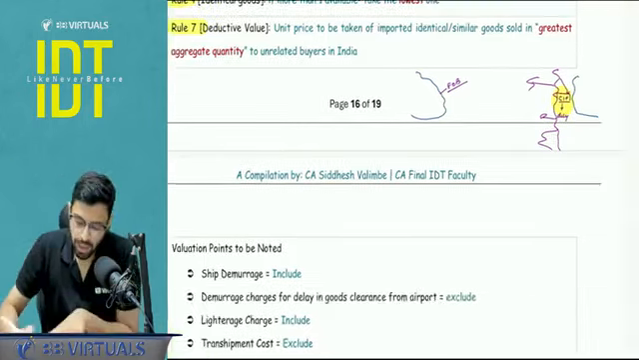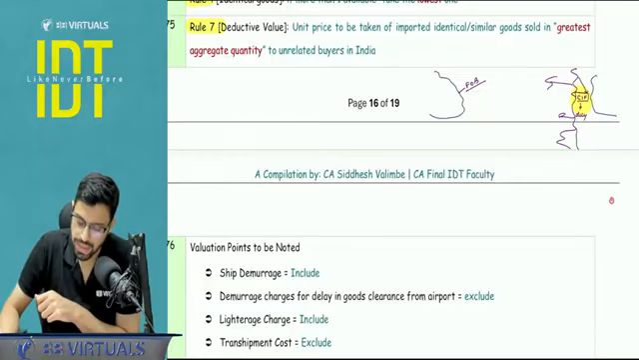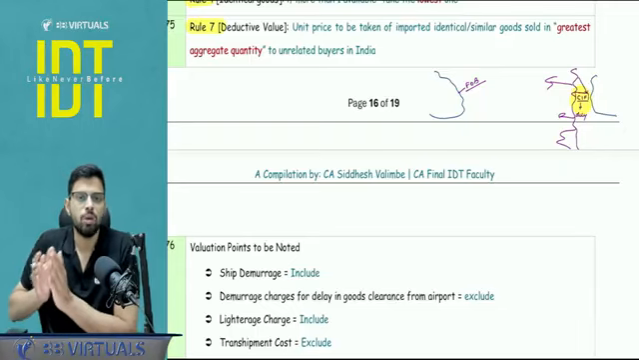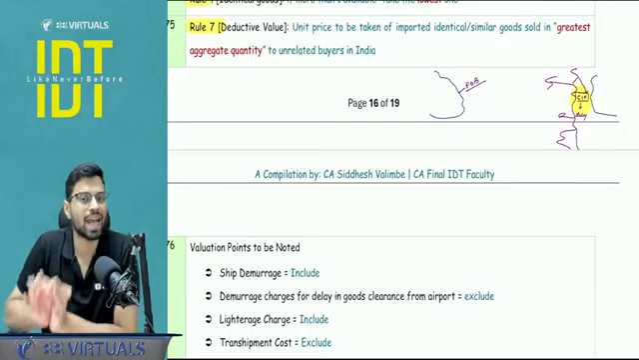Deductive value method. Say you have a price available in a market sale in India. From this you start deducting the expenses and you reach this particular point. If more than one price is available, you have to see whichever is of the greatest aggregate quantity.